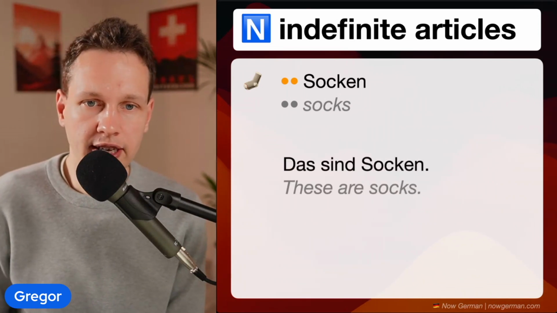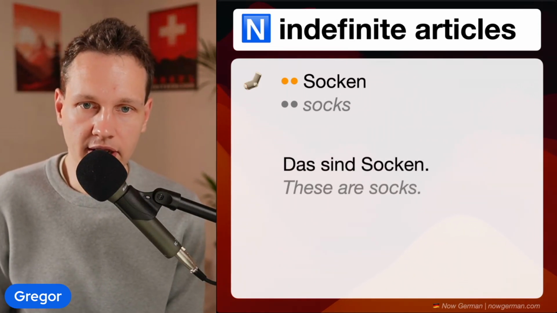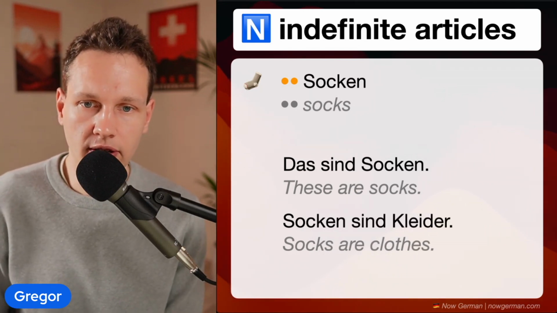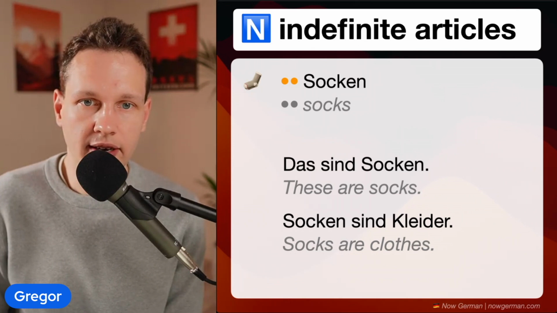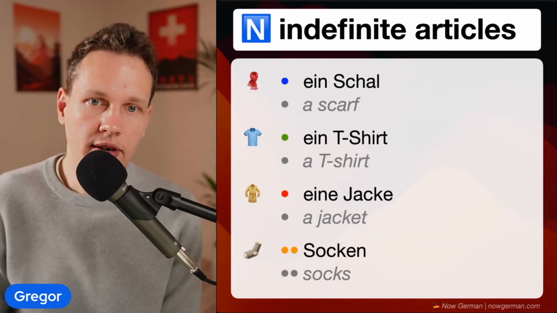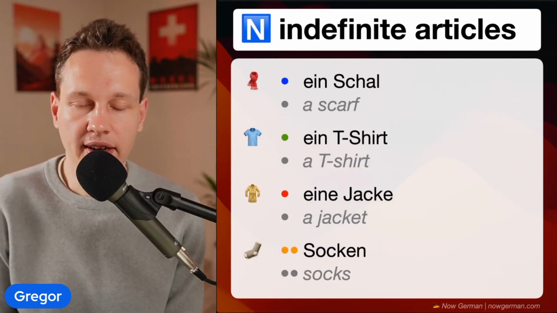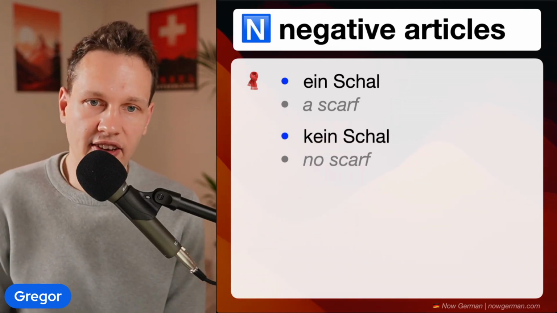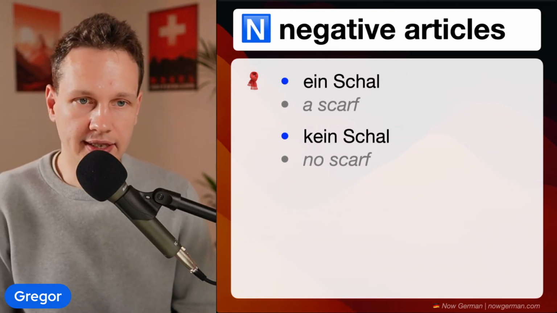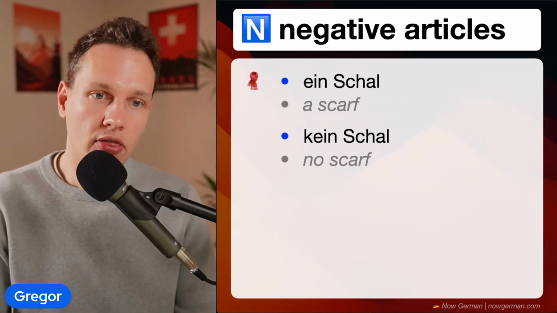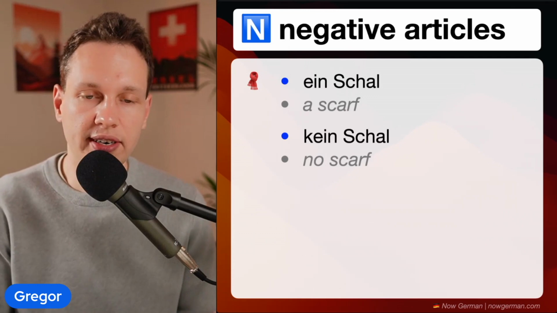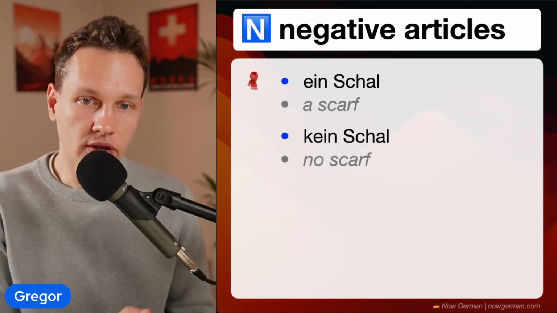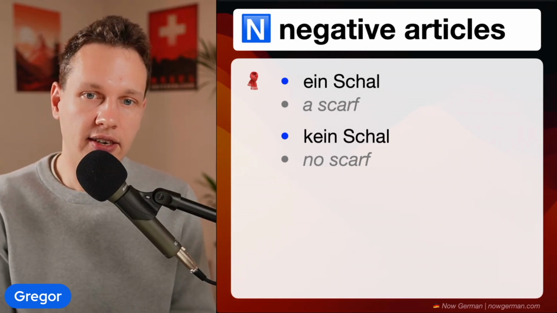For example, das sind Socken. These are socks. Or Socken sind Kleider. Socks are clothes. All right. And again, let's look at the overview. Ein, eine, and nothing. All right, and now let's look at the negative article. The negative article doesn't exist in English, but whenever we say there is nothing of a certain noun, we use the German negative article. For example, no scarf in German is kein Schal.